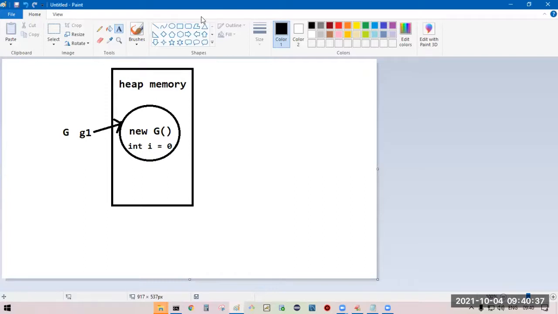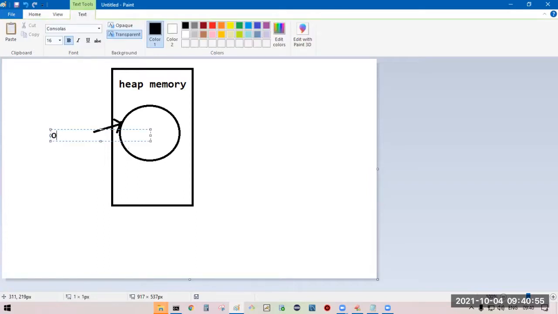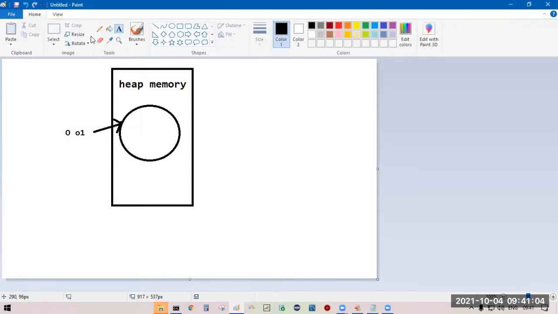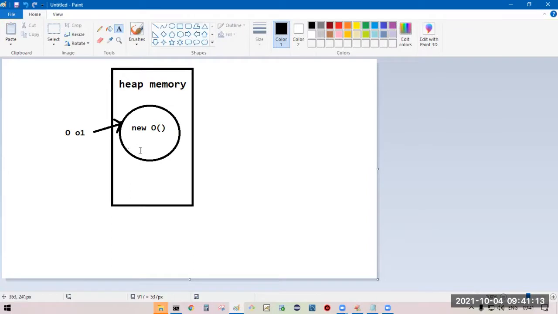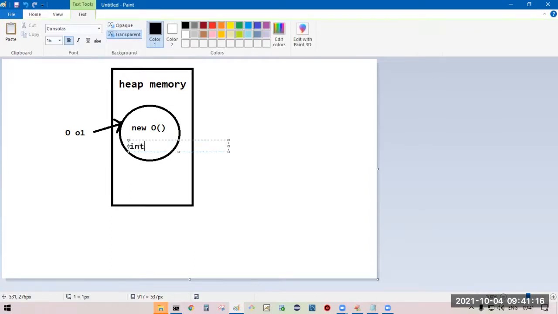Observe carefully what happens here. O class O1, O class object. Whenever it loads, int I is going to load with 0.